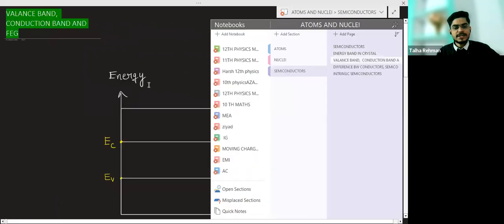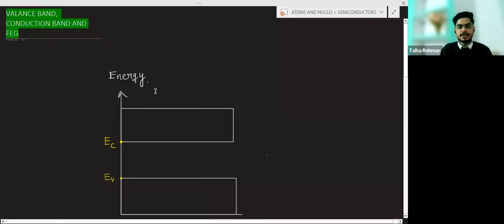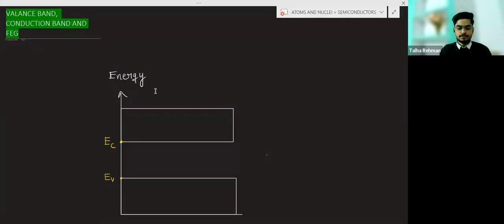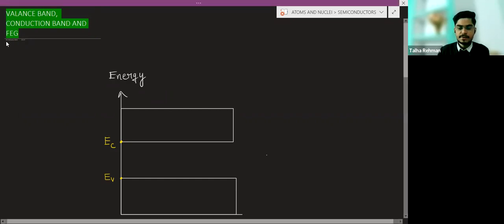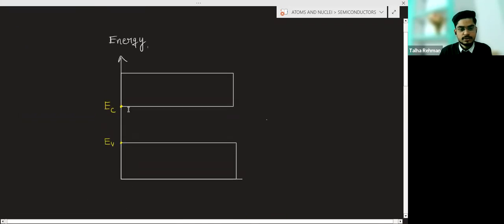Now, what is the valence band? What is the conduction band? And what is the forbidden energy gap? Basically, this line is showing the energy.